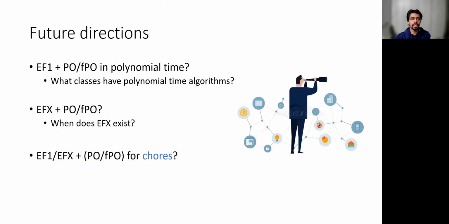So I will end with some directions for future work. Firstly, of course, can we compute EF1 plus PO allocations in polynomial time? Showing some other classes which have polynomial time algorithms would also be very interesting. Secondly, can we identify classes for which EFX plus PO allocations exist? In fact, identifying when EFX exists would also be very interesting. And finally, what about problems for chores? Even the existence of EF1 plus PO allocation for chores is not known.